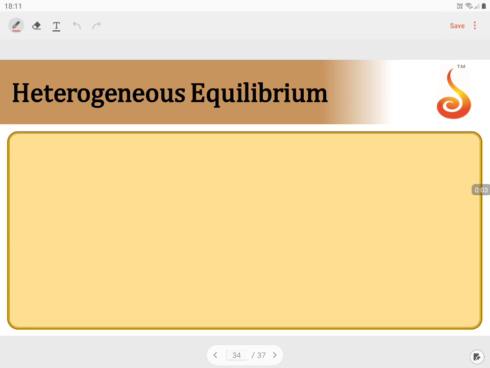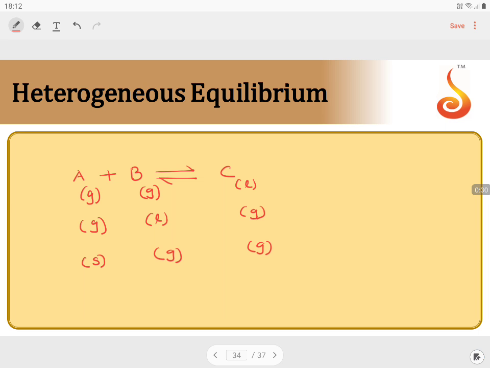Heterogeneous equilibrium. If I say A plus B gives rise to C, if A is gas, B is gas, C is a liquid, or A is gas, B is a liquid, C is a gas, A is a solid, B is a gas, C is a gas, or even one is solid, one is liquid, one is gas.